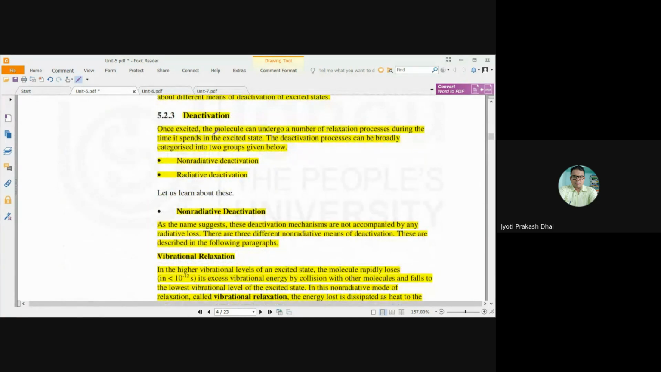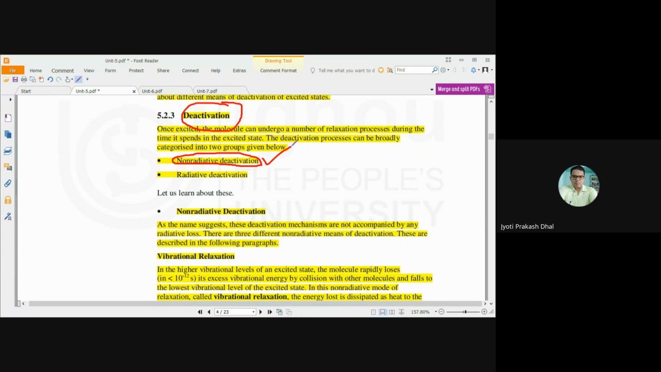Now the next process is deactivation. After activation, that means after the excitation from S0 to S1 or S2, the molecule is in the excited state, and its lifetime in the excited state is extremely small. It will again come back to the ground state, and that process is known as deactivation. The deactivation can take place in two ways. The first one is non-radiative deactivation, where the molecule emits heat energy and comes back to the ground state.